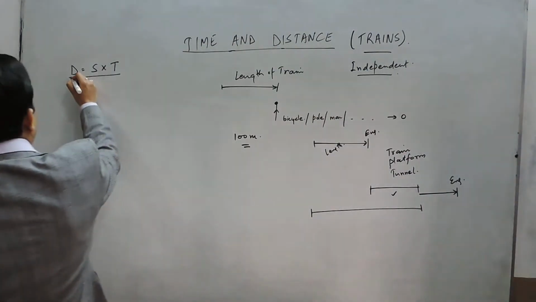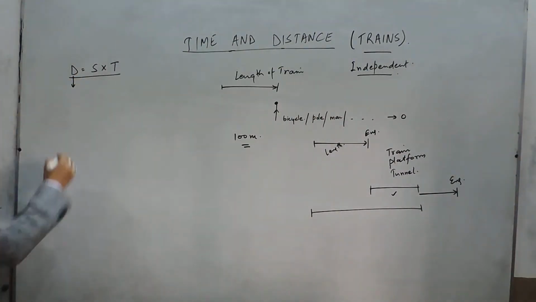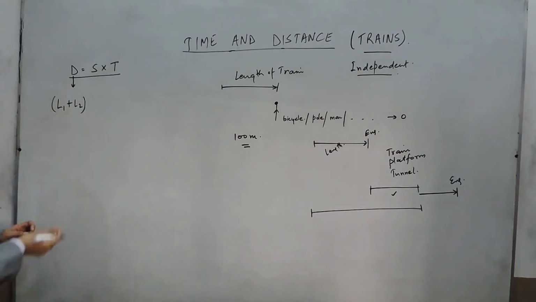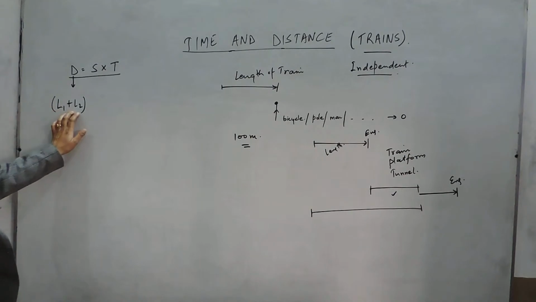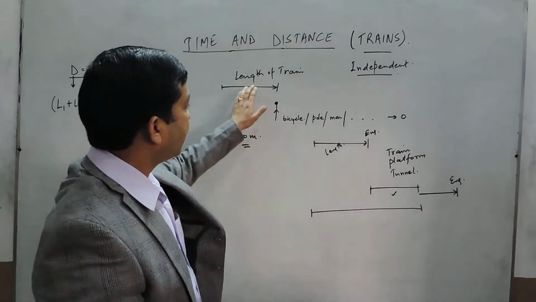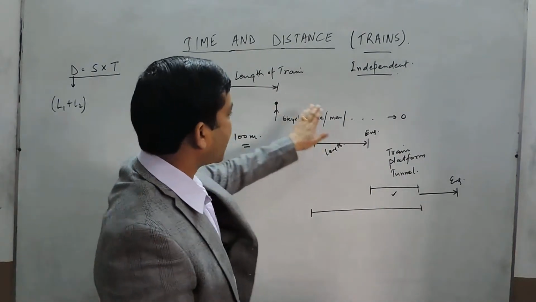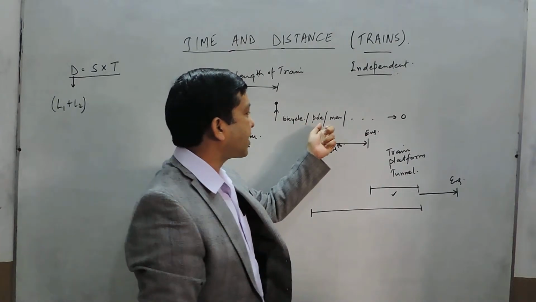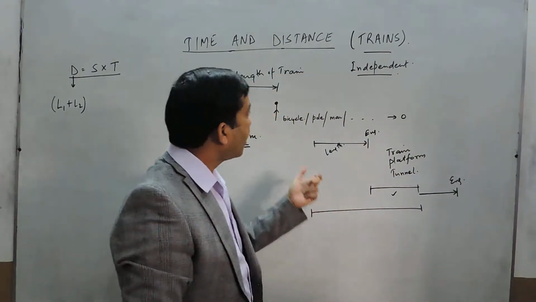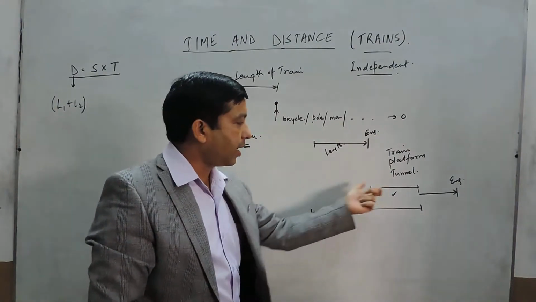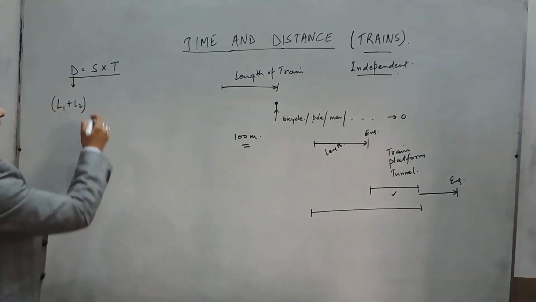So we can say that when we talk about the distance, it is L1 plus L2. It is the length of the first object and the length of the second object. Maybe train plus bicycle, train plus pole, train plus man. In that case, we will take the distance of bicycle, pole or man as 0. But when the train is crossing a train or a platform or tunnel, then it has to be added together.